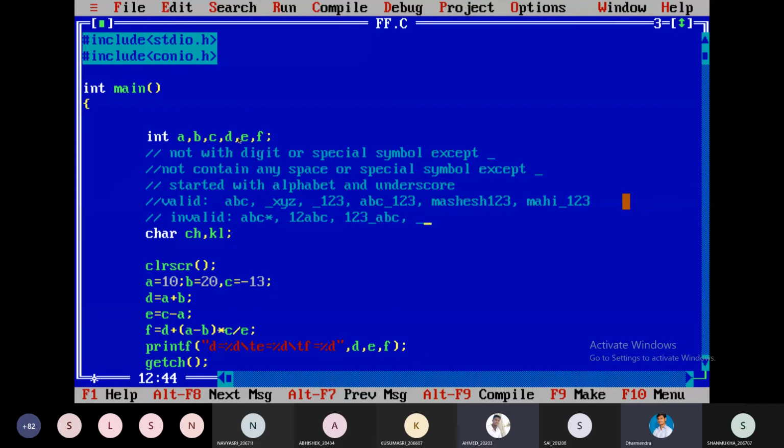Starting with underscore only, I'm taking ABC, star or any other symbol, ampersand or hyphen, minus, you can call it hyphen, some X, Y, Z. All these are the invalid variables.